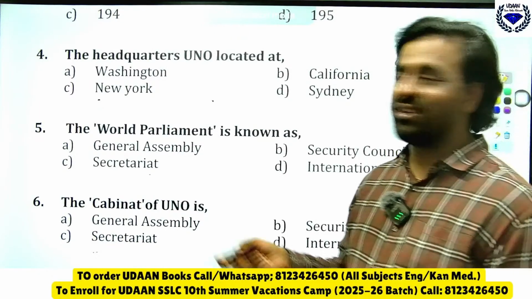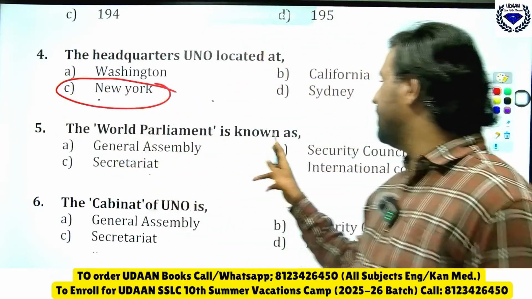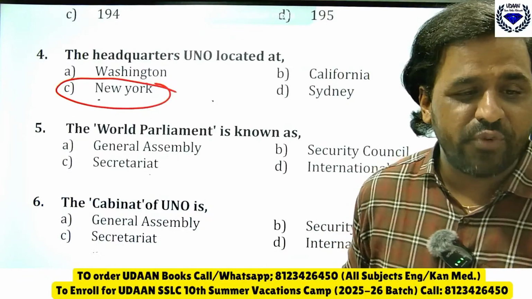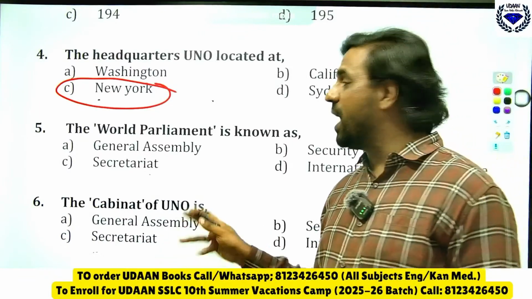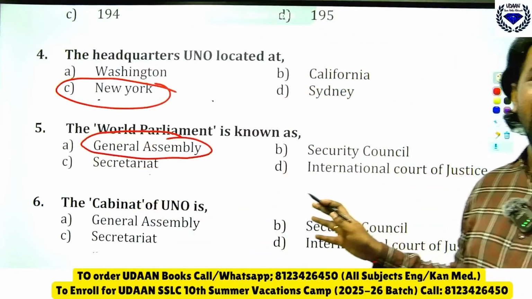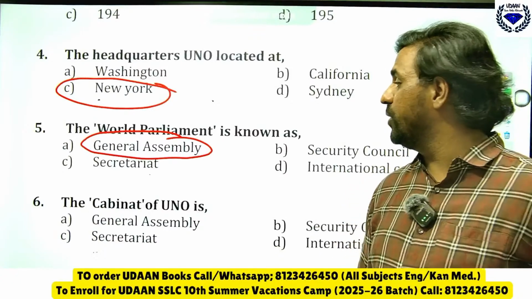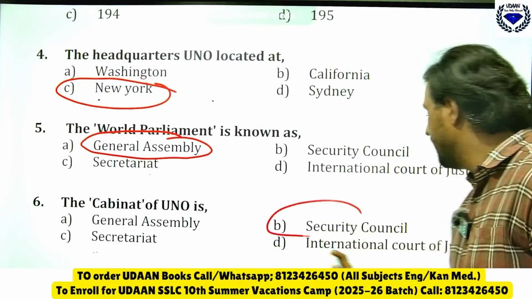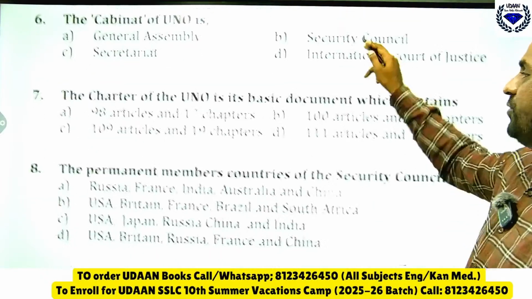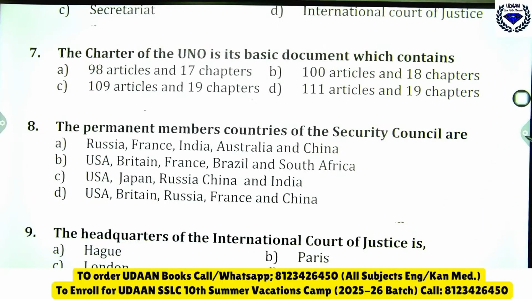See, the headquarters of UNO is at New York. Then, the word parliament is known as what? So what is the word parliament here? I will be going fast for that purpose. It is called General Assembly. Then which is the cabinet of UNO? Question number 6. It is the Security Council. We call the Security Council the cabinet of the UNO. The charter of UNO is its basic document which contains what?